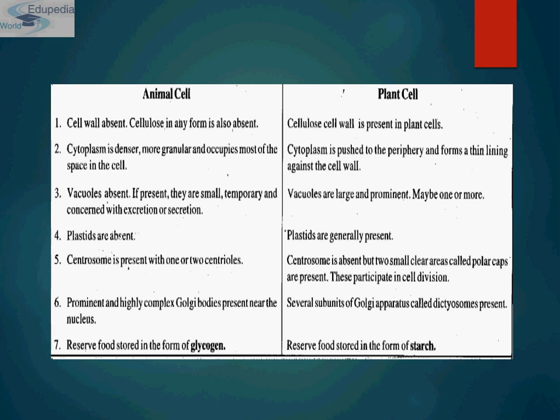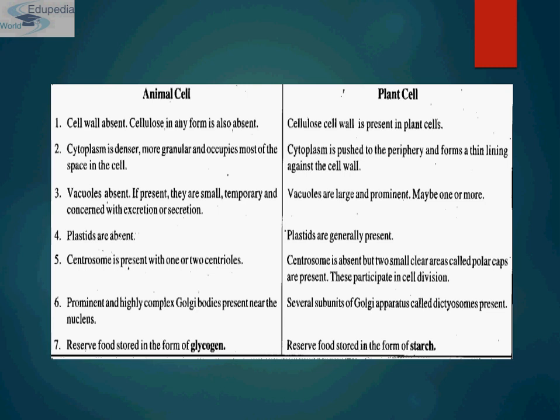On the contrary, in plant cells, cellulose is the main constituent of the cell wall. Second is cytoplasm, which in animal cells is very dense and more granular, and it occupies most of the space in the cell. In plant cells, cytoplasm is pushed to the periphery and forms a thin lining against the cell wall.